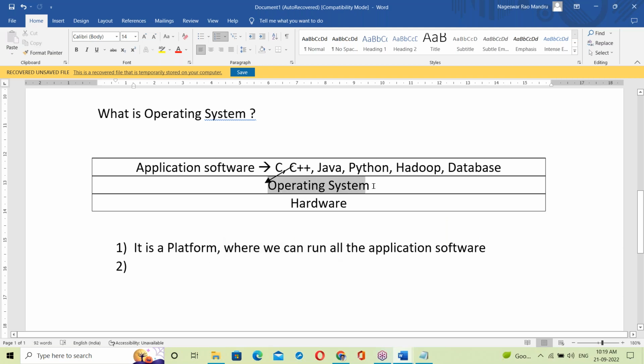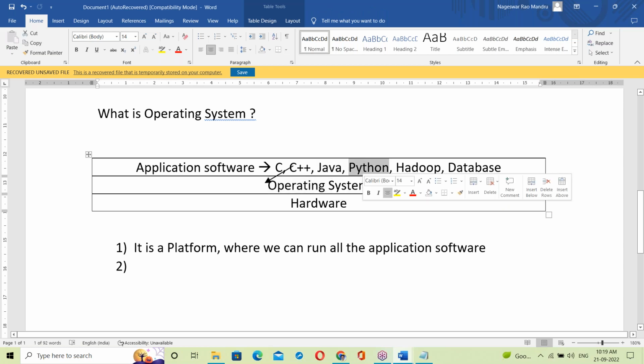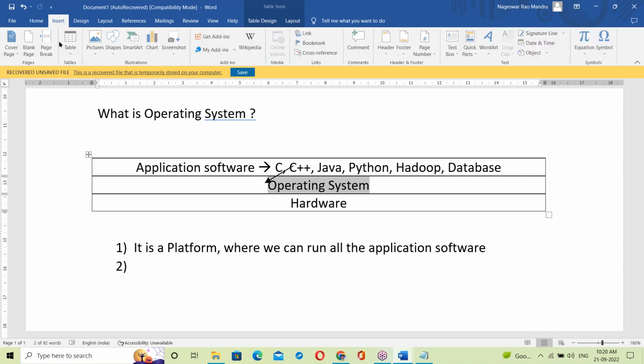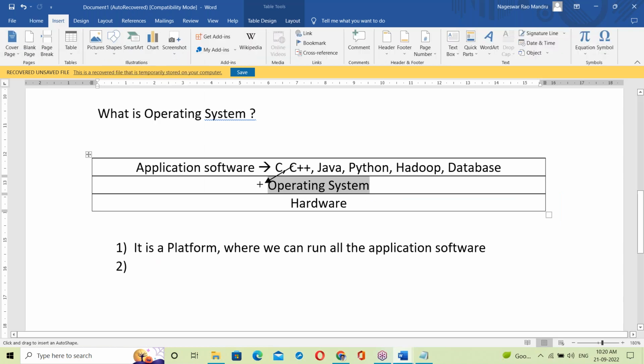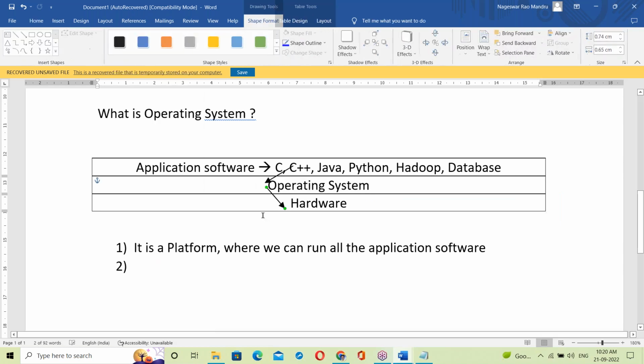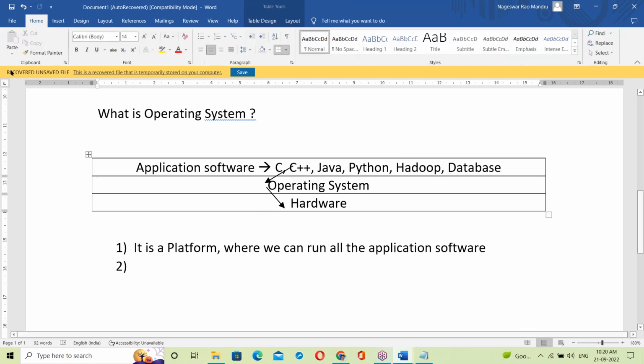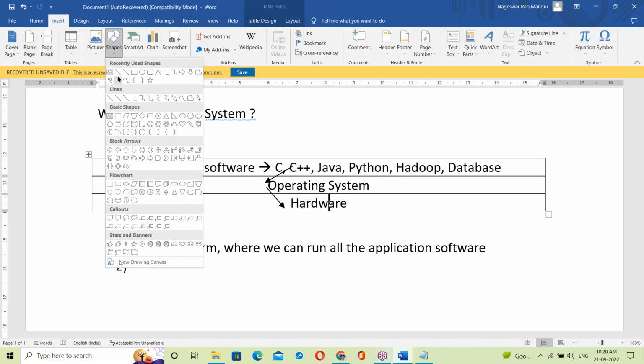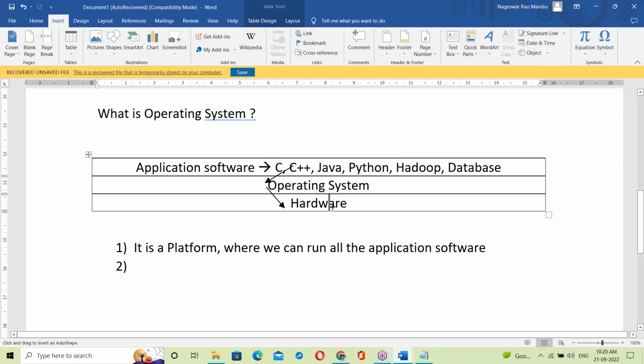But it's not only a platform. Suppose a C program, a Java program, or some Python script generates some output. First of all, the output of all these programs is delivered to the OS, and then transferred to the output device. Suppose a C or Java program is reading from the keyboard.